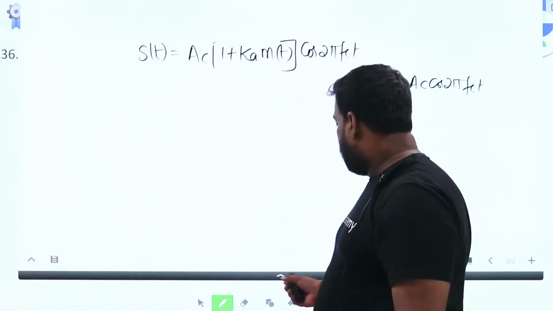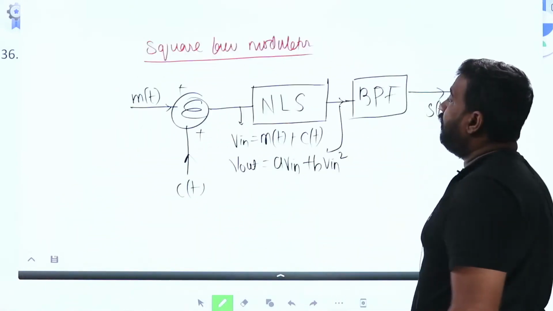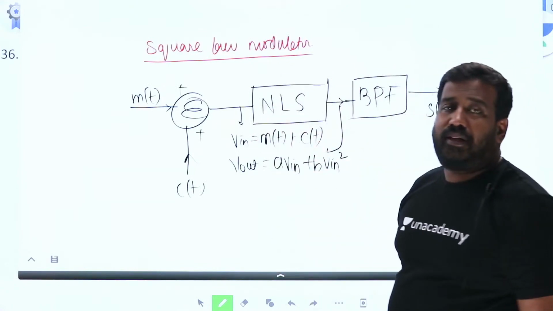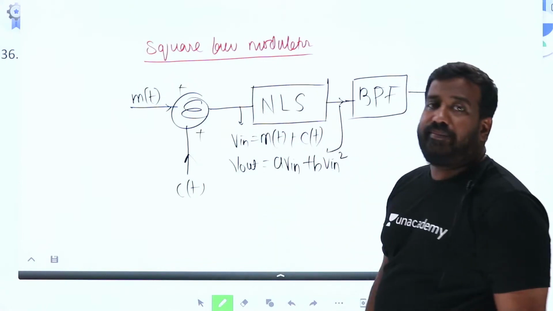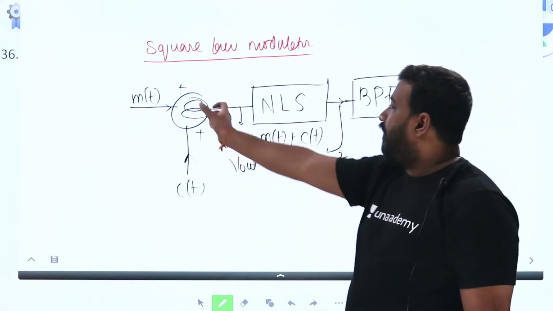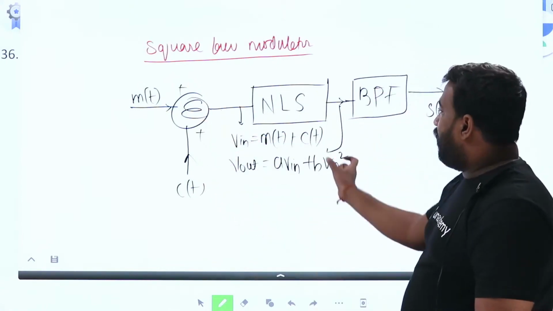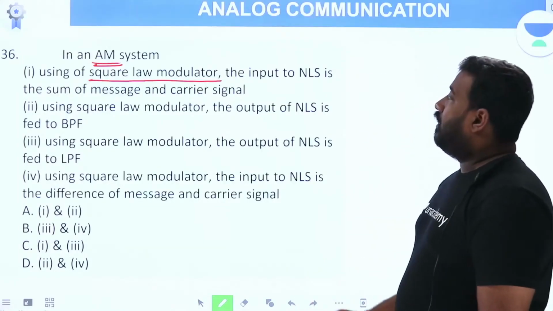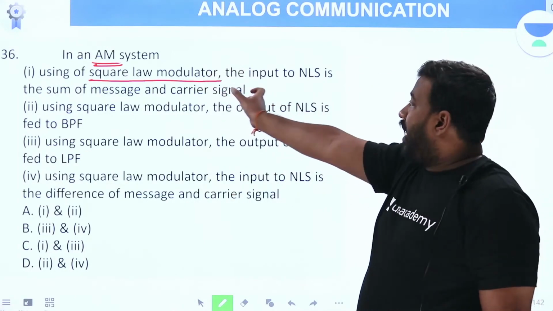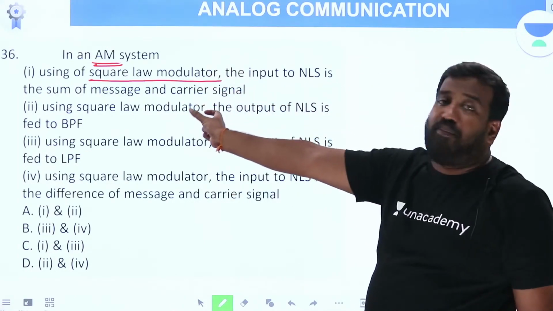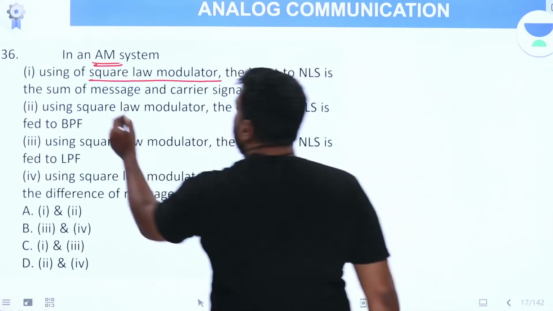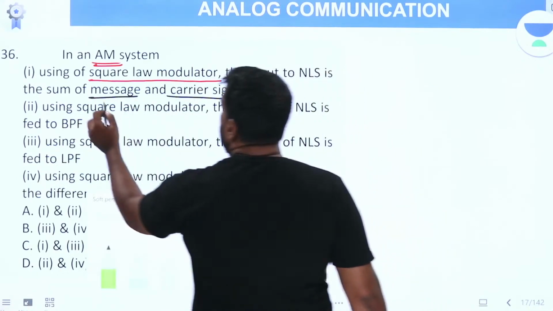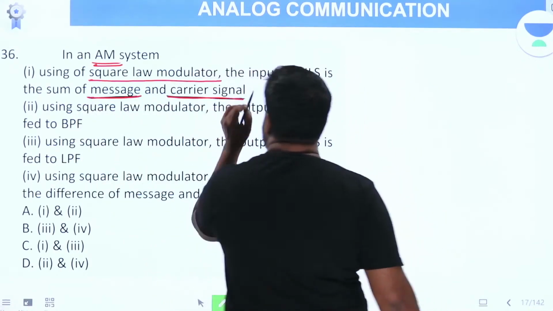Now, if you look at the question, in a square law modulator, the input to the NLS is the sum of m of t and c of t. Now you see the question here. In an AM system using square law modulator, the input to the NLS is the sum of message signal and carrier signal.